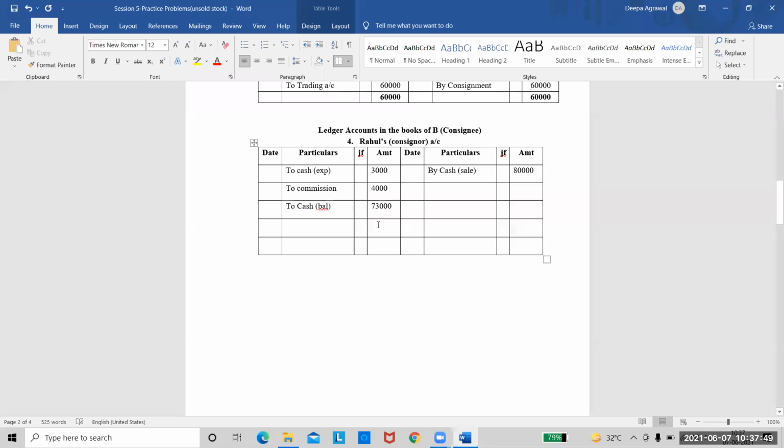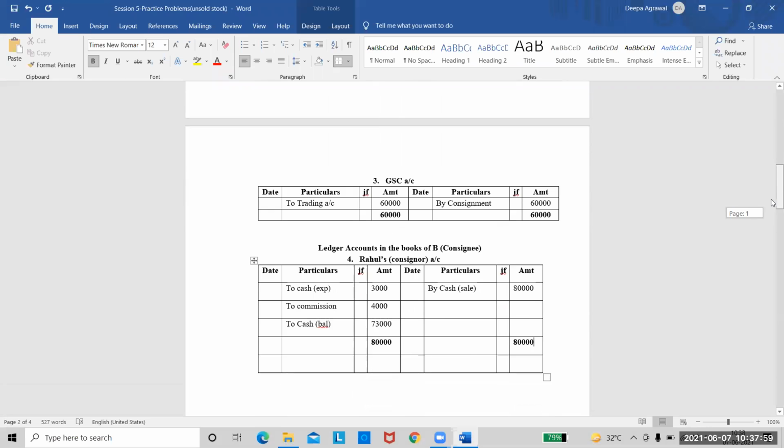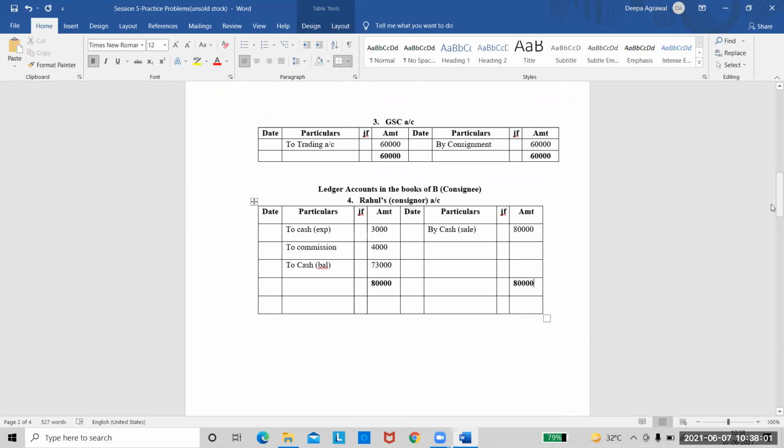Now put the totals on both the sides. The totals are 80,000. That's it, and we are completed with the accounts. So quickly take it down. Our question is completed. If you have any doubts, you can ask me. We have done all the 3 ledger accounts in the books of consignor and also the ledger account in the books of consignee.